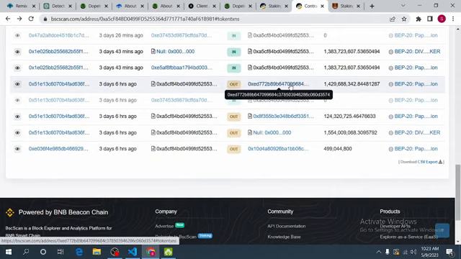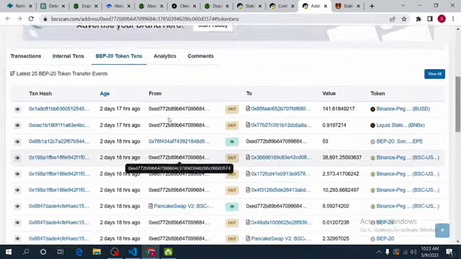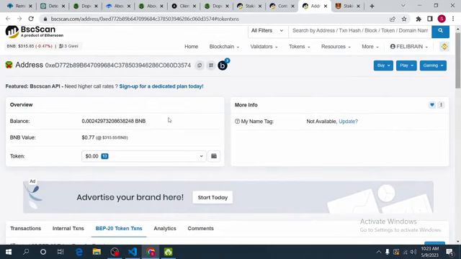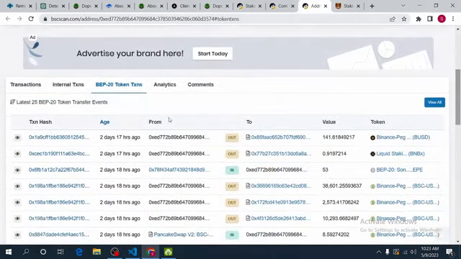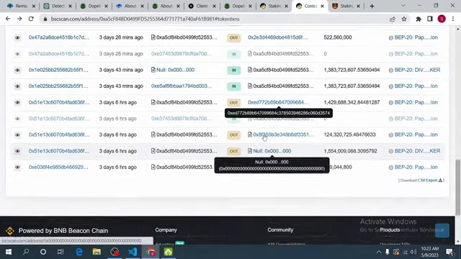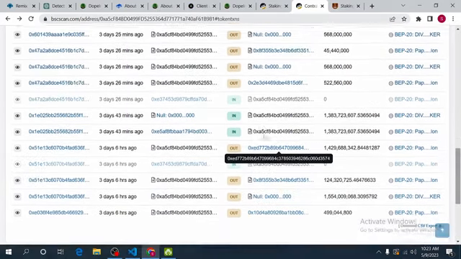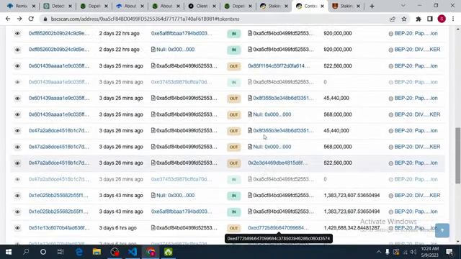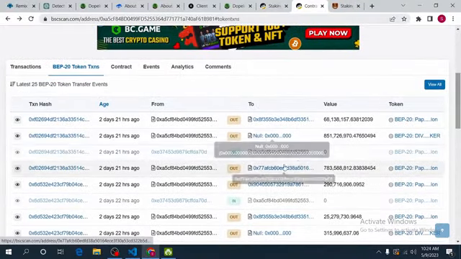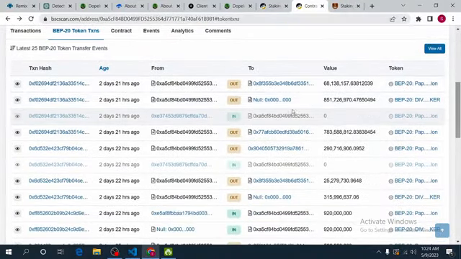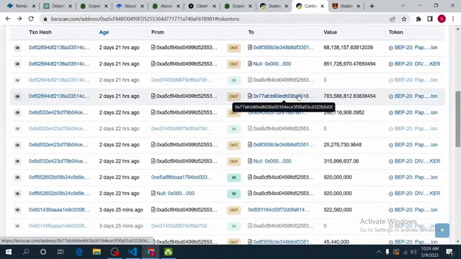Okay, this is one of his addresses. He used an address to make these exploits. I actually took note of the address that was used.